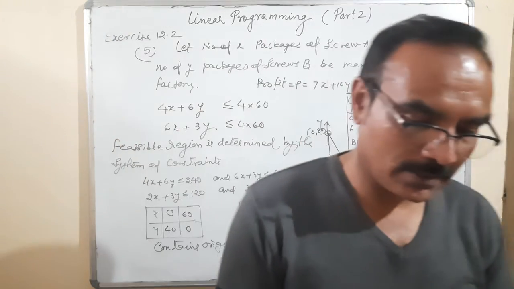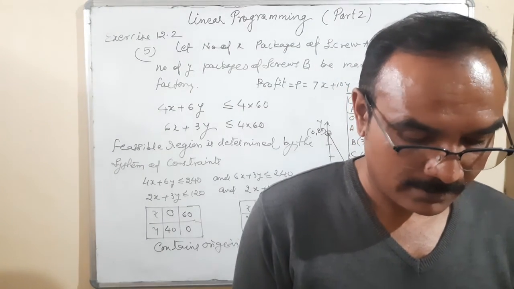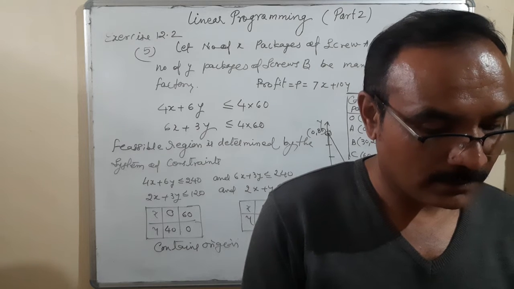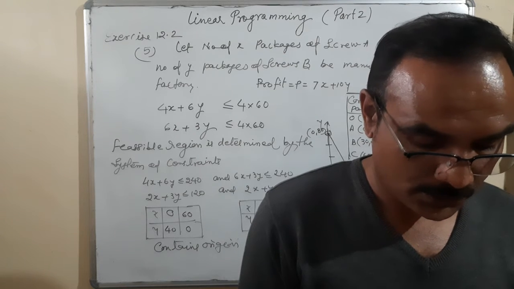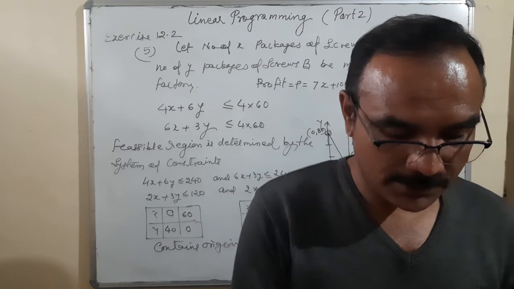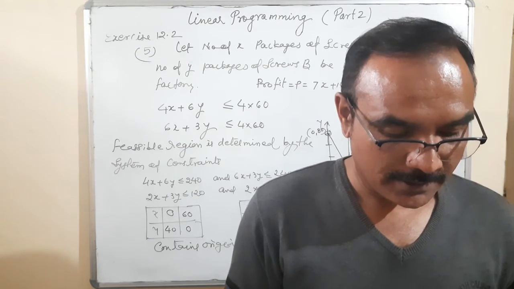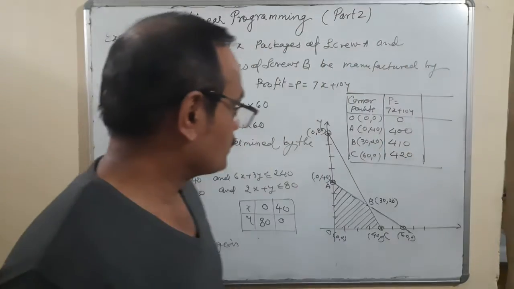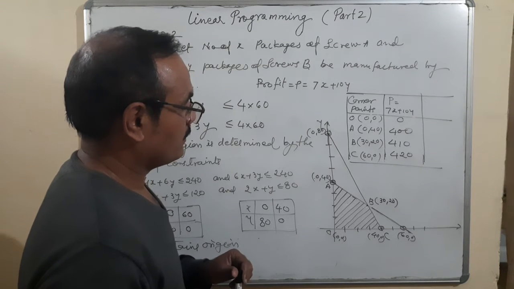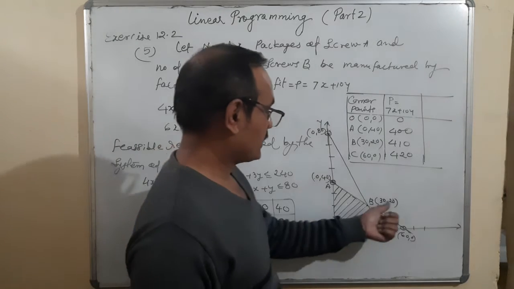Let us see the answer. 12.2, question number 5. 30 packages of SKU A and 20 packages of SKU B, the maximum profit is 410. So how is this 420 coming? Oh, sorry. Excuse me. This is correct.